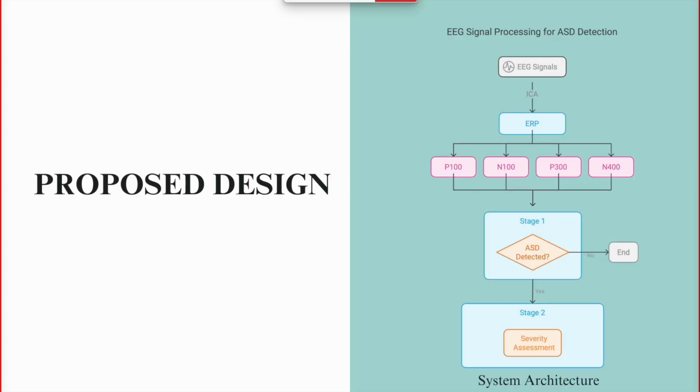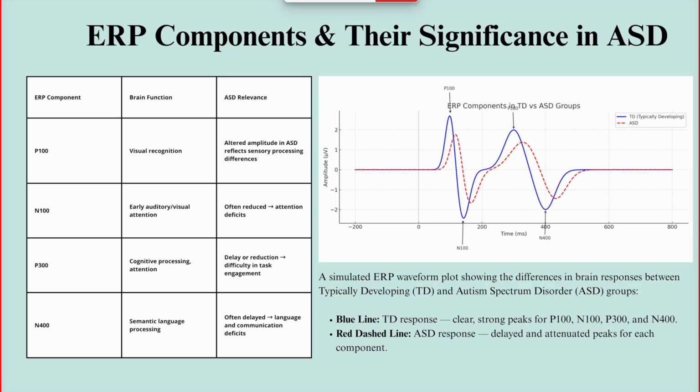The proposed design. Our proposed design is structured into two key stages, one for detecting ASD and the other for analyzing its severity. On the ERP components that are central to our analysis, event-related potentials are specific brain responses that occur in relation to stimuli and provide insights into cognitive processing. We analyzed four major ERP components: P100, N100, P300, and N400.